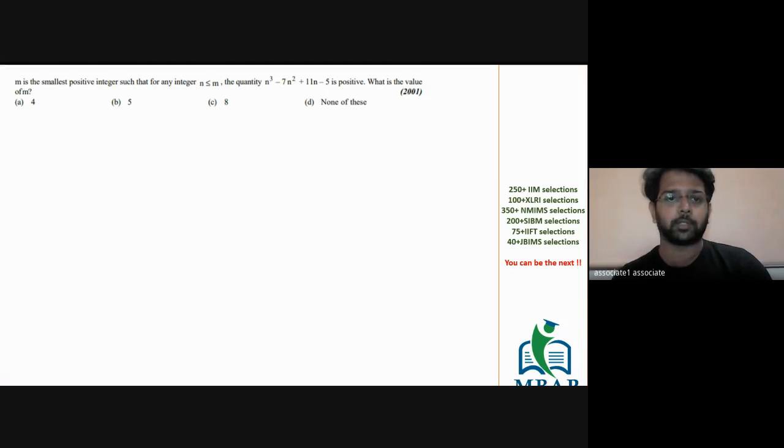Prathamesh, did you check for 6? Till 5 you did, right? If you do that, you will get to know any value of n which is more than or equal to 5. Any value of n which is more than 5 will make the whole expression to be positive.